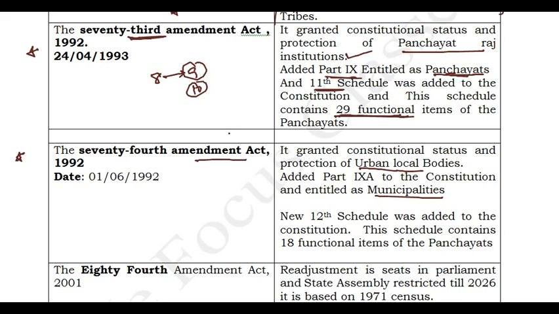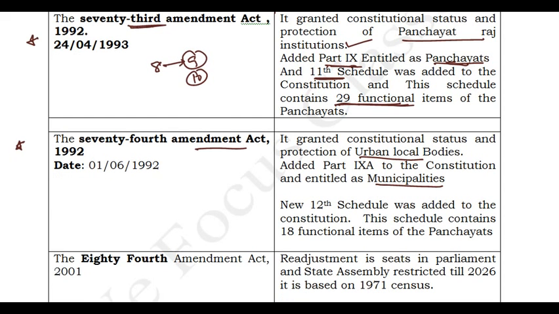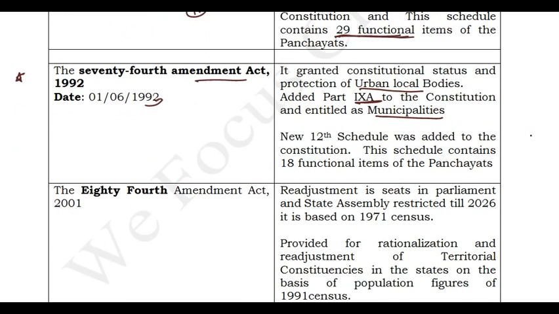The 74th Amendment Act came into existence, and sometimes the dates are also important. The 73rd came on 24th April 1993, and the 74th Amendment Act came into existence from 1st June 1993. It granted constitutional status to the urban local bodies, and we have a new part, that is 9A. Part 9 talks about the panchayats and 9A talks about the municipalities.